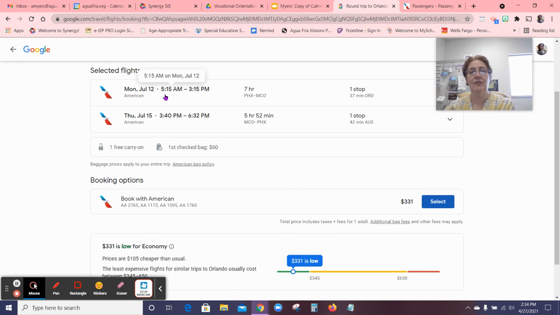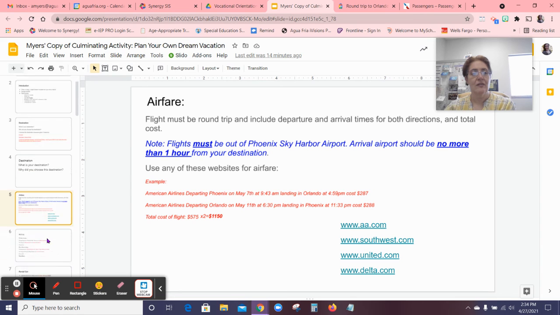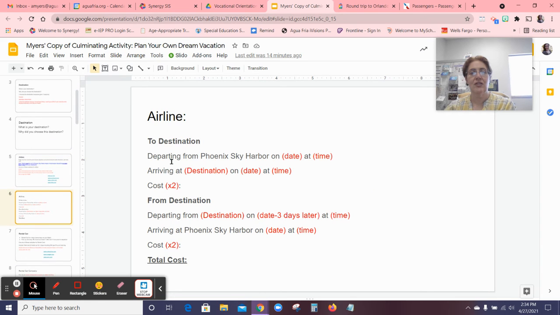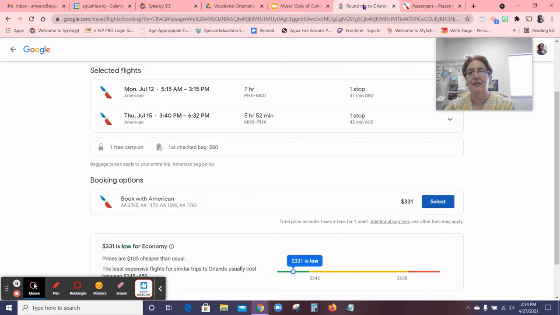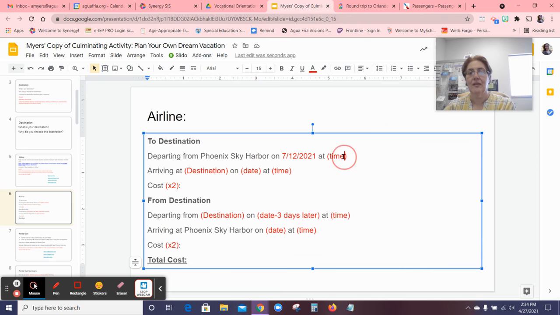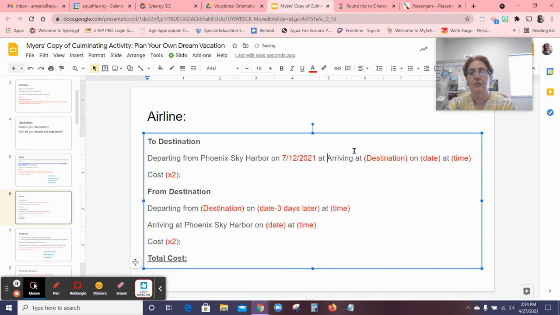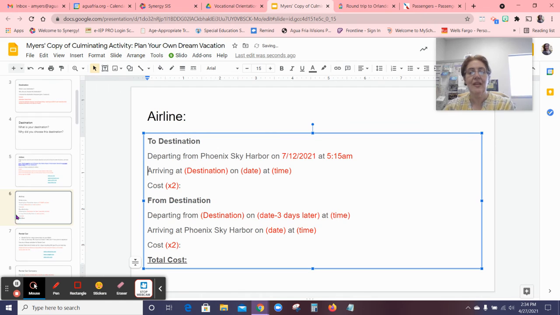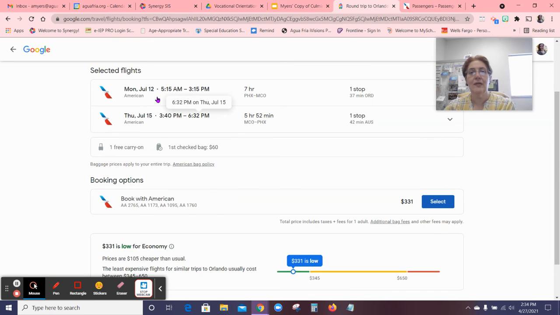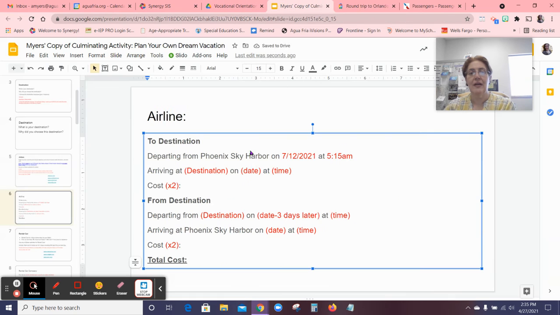In this case, it's July 12th at 5:15 a.m. Right here it says destination: departing from Sky Harbor on July 12th, 2021, and I'm leaving at 5:15 a.m. Then I'm arriving in Orlando, Florida, at 3:15 p.m.